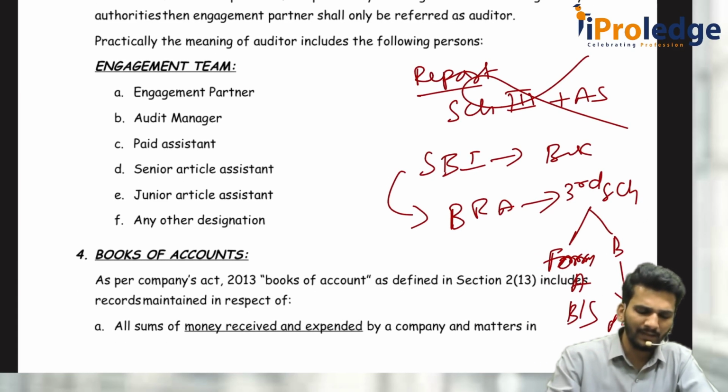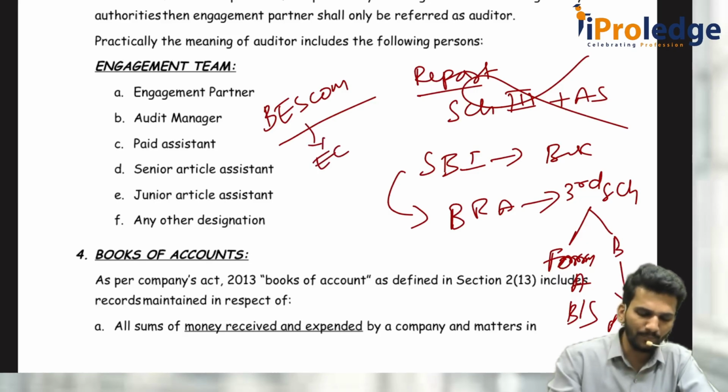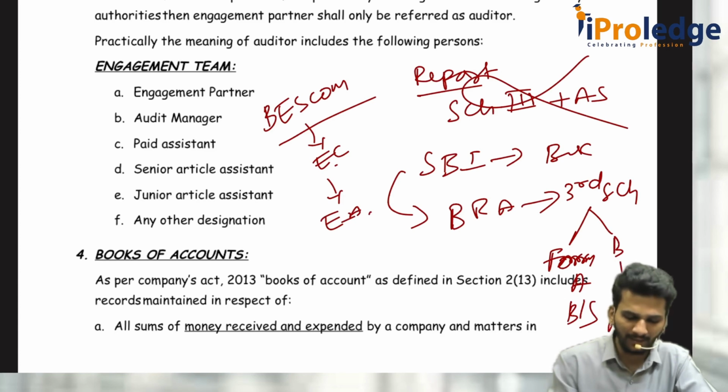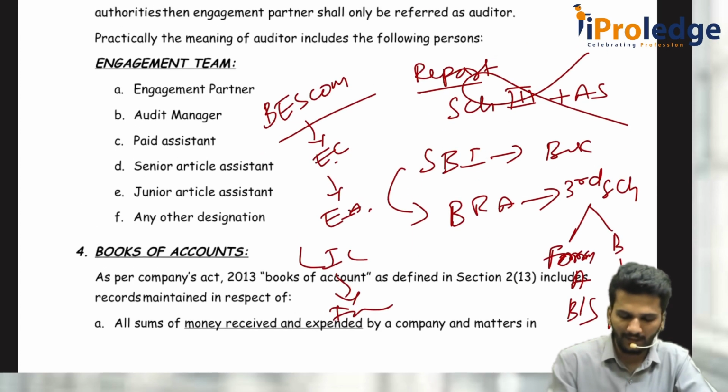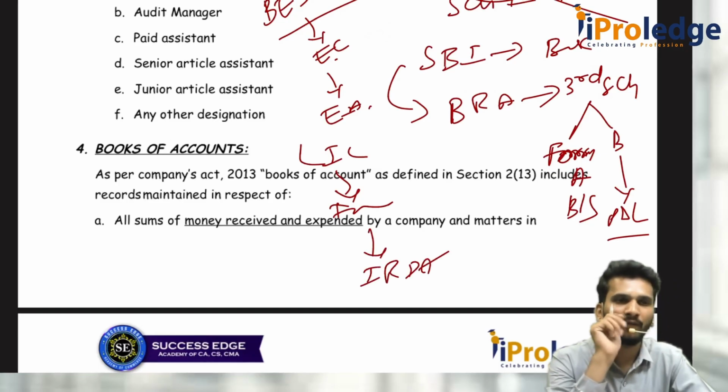Now there is something called BESCOM, Bengaluru Electricity Supply Company. Now this is an electricity company. For this there is something called the Electricity Act. You have to follow that. There is something called LIC, which is insurance. For that there is an act called IRDA. You have to follow that act for the purpose of reporting.